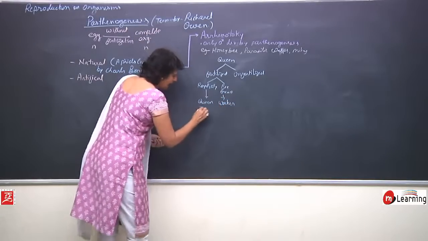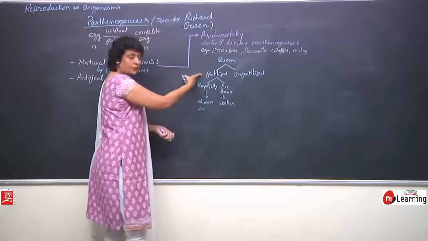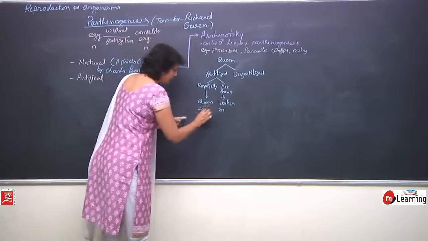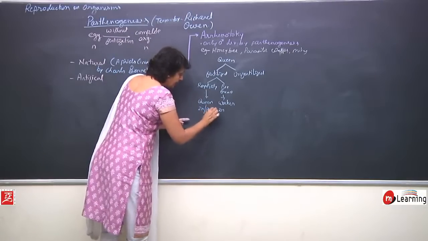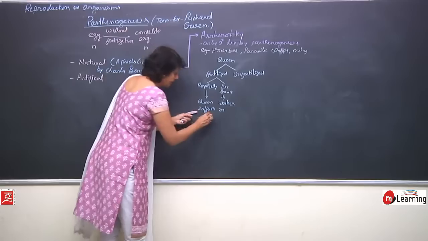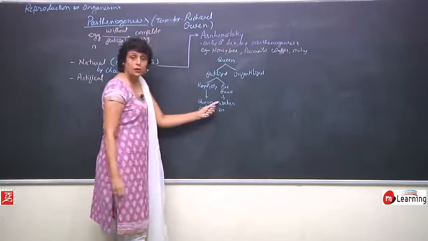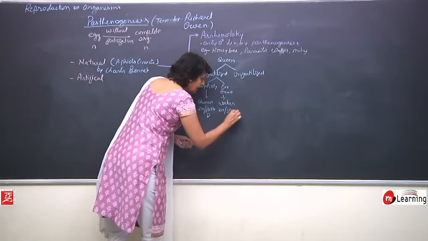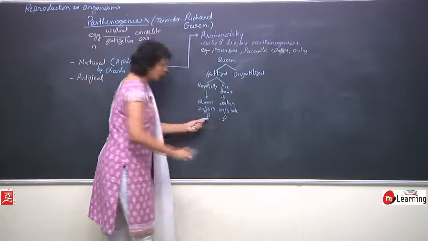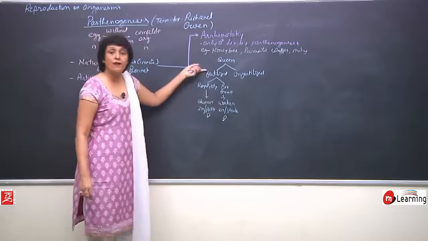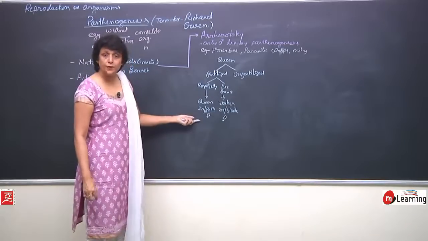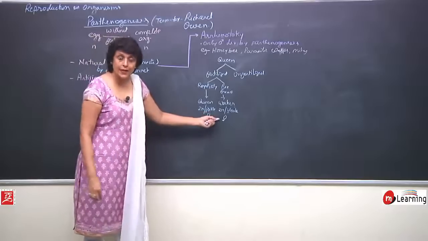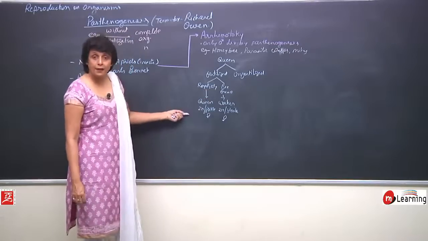Both these are diploid because these are coming from the fertilized eggs. Only thing is, the queen is a fertile female, and the workers are diploid but sterile females. So, both these which are formed from fertilized eggs are all females. They can be fertile or sterile depending upon what they are fed with.